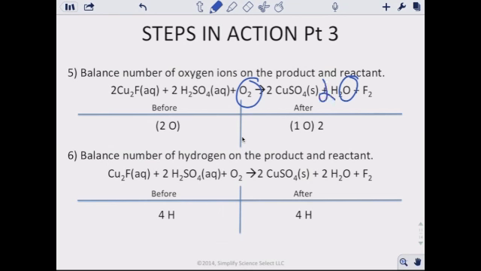And then lastly, since we did oxygen there, we can do hydrogen at the end, and we see that we have that 2 distributes to that hydrogen, so we have 4 hydrogen here, and we see that hey, we have 4 hydrogen there. And so it's a balanced chemical equation, and there should be a 2 right there, that's our nice balanced chemical equation that we have.